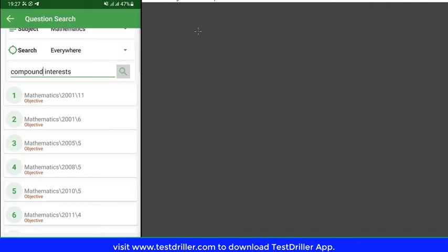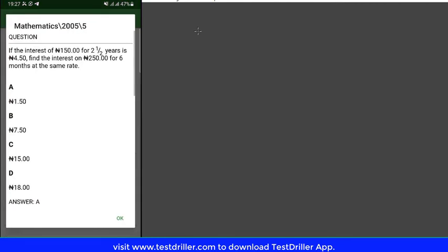Let's solve some questions from JAMB past questions. The first question I'm going to take is JAMB past question year 2005, question 5. So the question states as follows: if the interest of 150 naira for 2.5 years is 4.5 naira, find the interest on 250 for 6 months at the same rate.